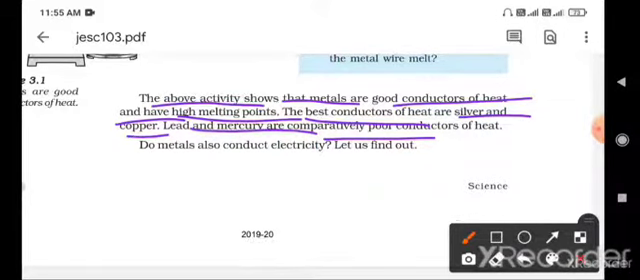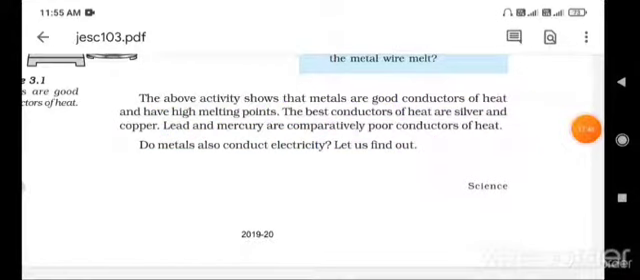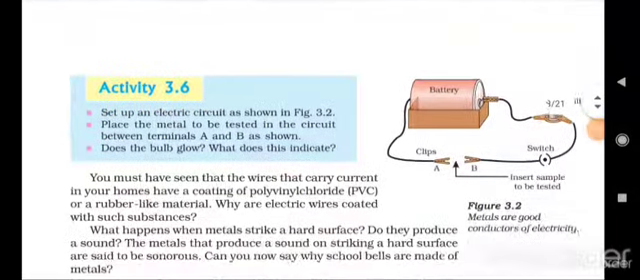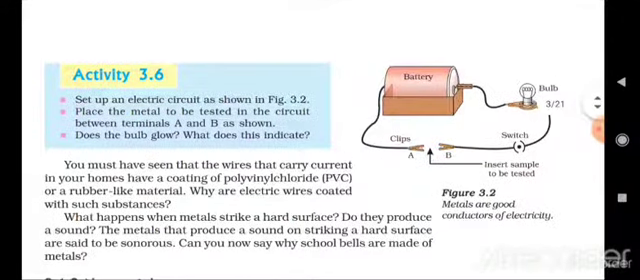Do metals also conduct electricity? Let us find out. We know that metals are good conductors of heat, but do they also conduct electricity? That should be concluded by activity 3.6.